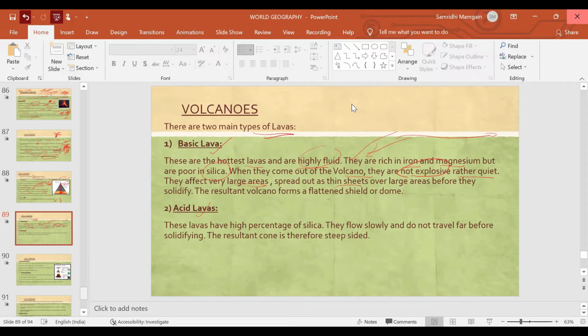The resultant volcano forms a flattened shield or dome. So basically this gives rise to one type of volcano which is known as shield volcano. It is kind of a broad volcano, because the material travels to large distances. Now what about acid lava? The silica percentage is very high. They are not very fluid. They flow slowly. They do not travel very far, and they make a lot of noise. The resultant cone is steep sided. So basically they make a volcano like this which has steep sides.